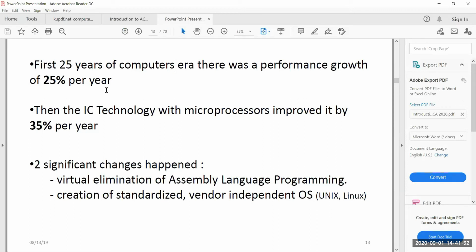And with the introduction of integrated circuit technology, where you started embedding a lot of transistors on a chip, the performance growth further increased by 35%.